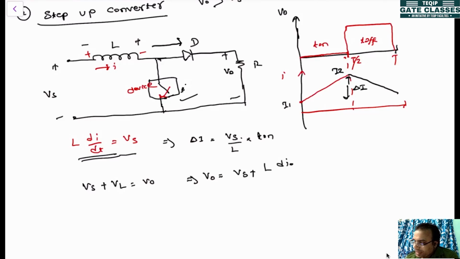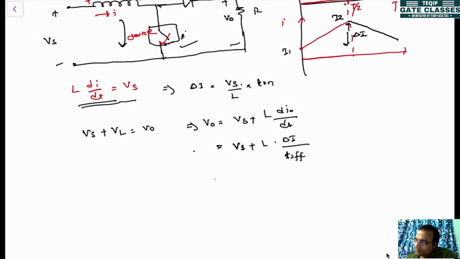During this period, let's say the current is I0. So when the switch is off, the current is I0. This is equal to Vs plus L into del I, and the time period is T off, because this happens during the T off period. So this is Vs plus L into del I divided by T off.